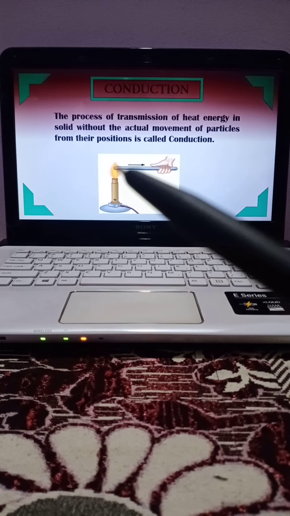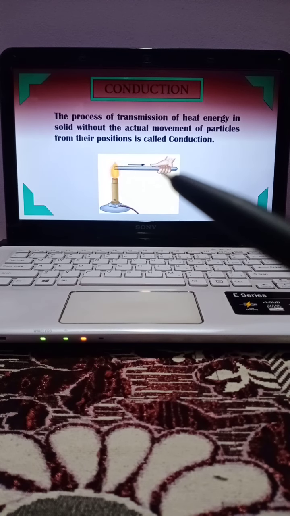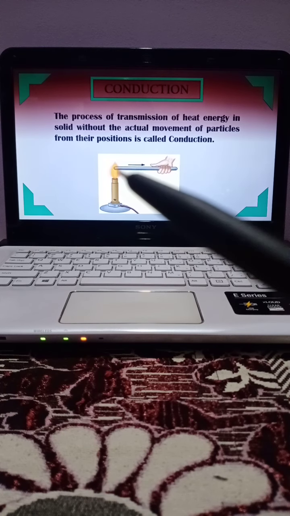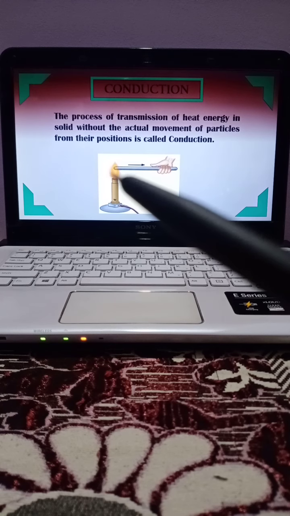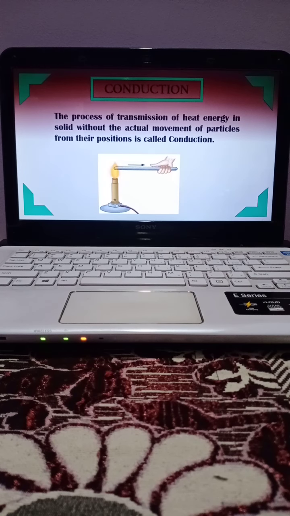The particles present in the front part do not move to the portion where the person is holding it. Actually, each particle transfers heat energy to the next particle, and this process is called conduction.